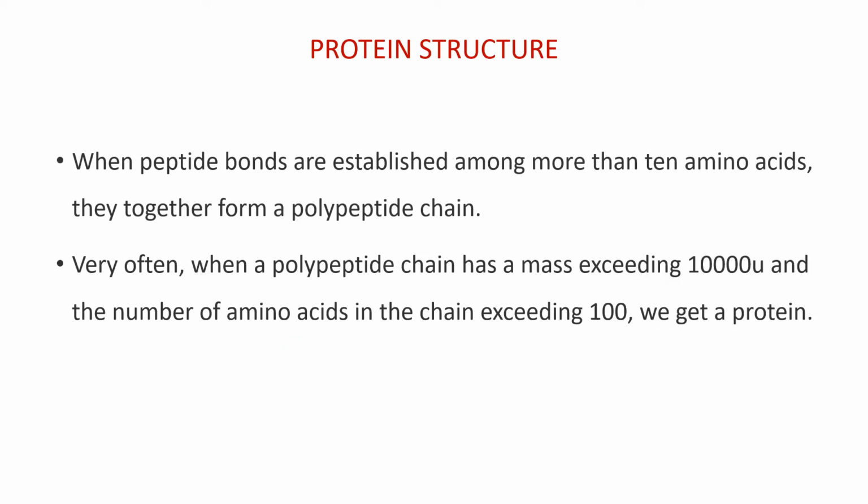When peptide bonds are established among more than 10 amino acids, they together form a polypeptide chain. When a polypeptide chain has a mass exceeding 10,000 U and the number of amino acids in the chain exceeds 100, we get a protein.